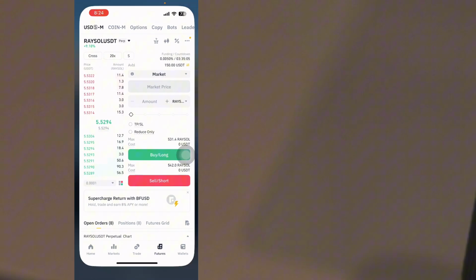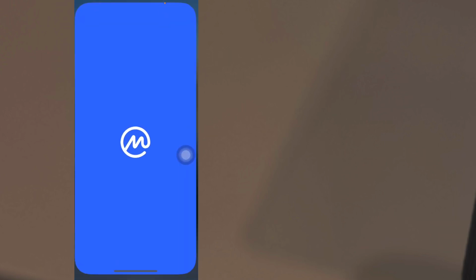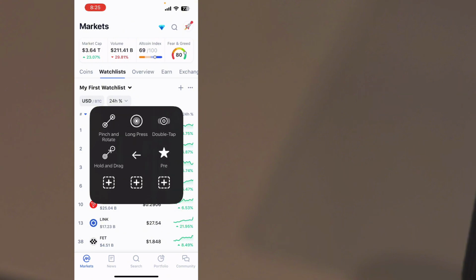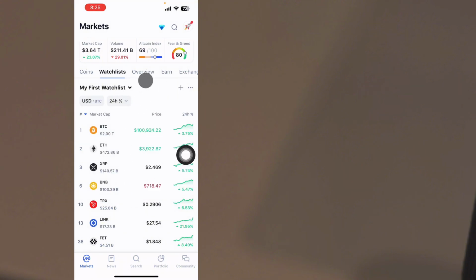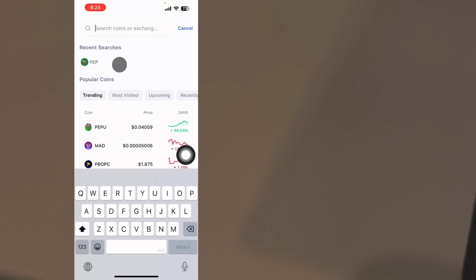Now I'm going to select a coin and trade it. So to find a coin and trade, let's go to CoinMarketCap, right? So I come to CoinMarketCap. Once I come to CoinMarketCap, now we are going to find a coin which is somehow tricky. So you need to be careful when you are trying to get a coin and trade. So basically what I'll do is I'll just click on the search box at the top, right, to see the coins people are currently searching for.